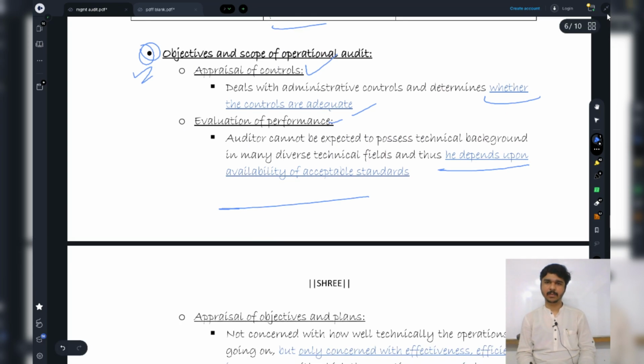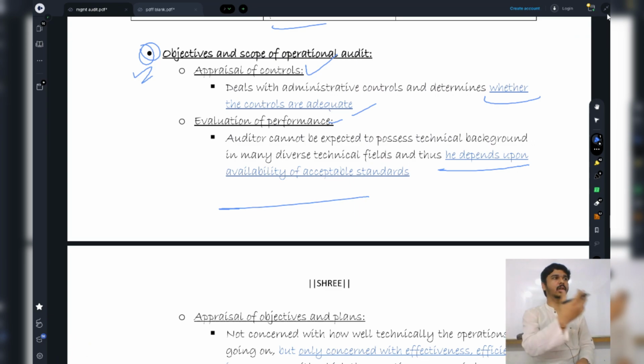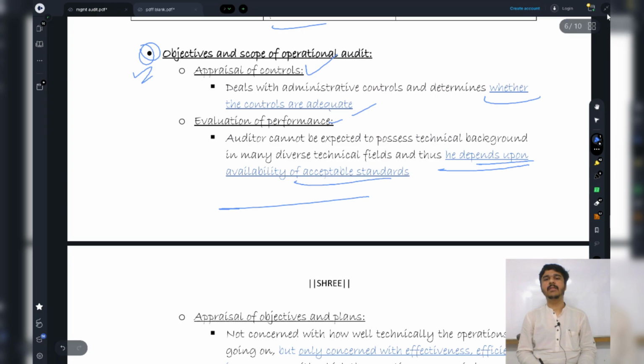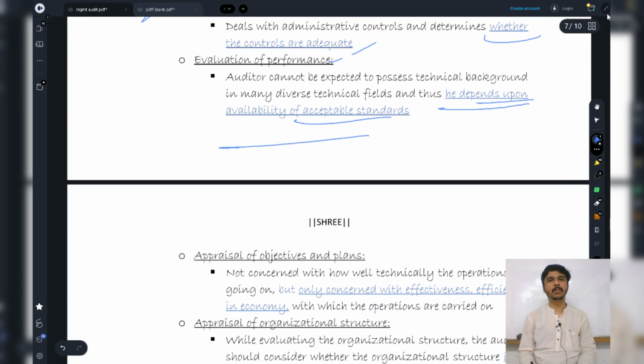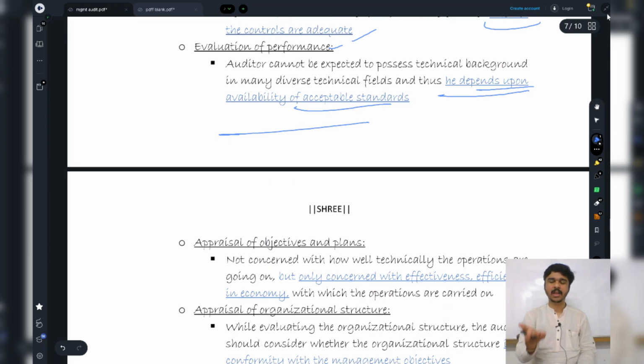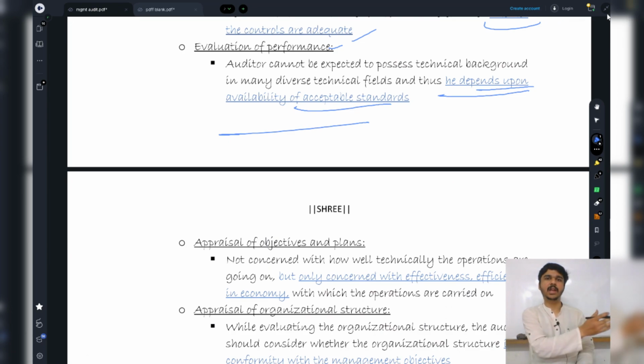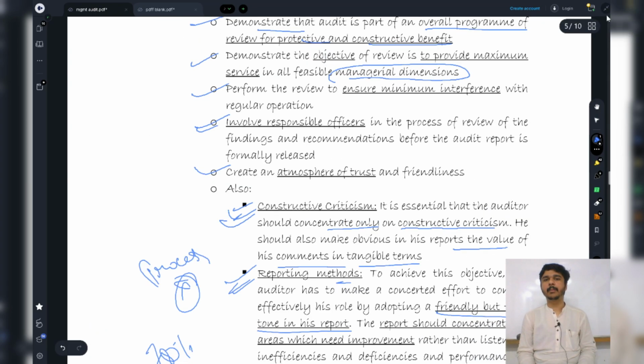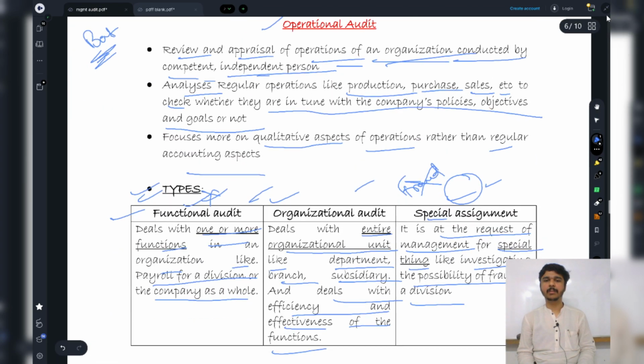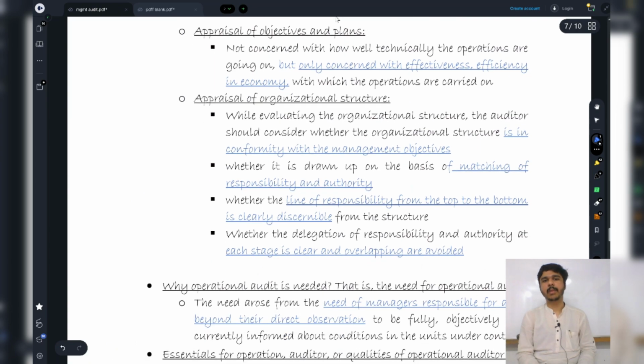See, I am not an expert, so I need to have certain standards with me. So what I will do, I will take some good trainer with a good coach with me while I go to the production plant of the bat, and he will guide me that okay, Chinmay, the bat should have this much width, this much grip, this much slope. So basically, I will depend upon the availability of acceptable standard. That trainer knows many things, right? So he has a good standard benchmark. I'm going to check around that only, whether we are producing around the benchmark or not. Appraisal of objectives and plans.